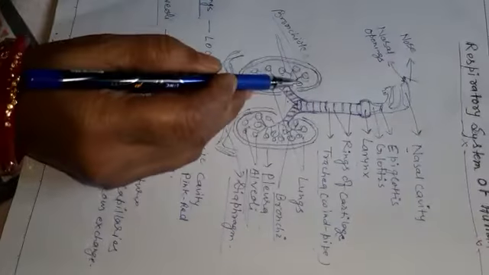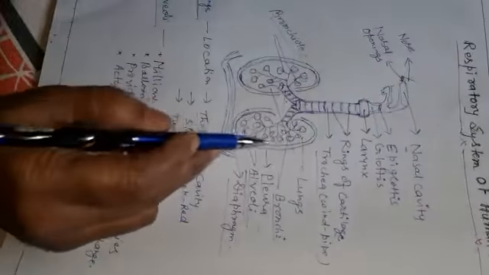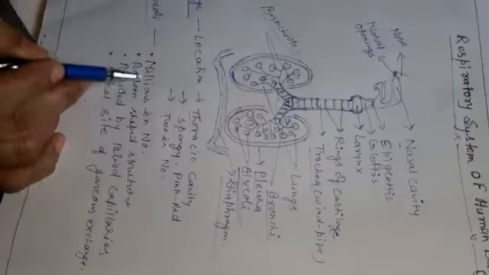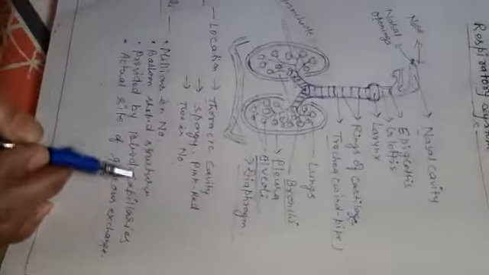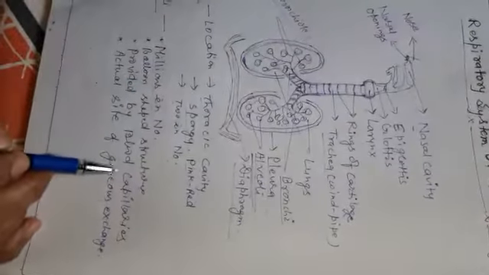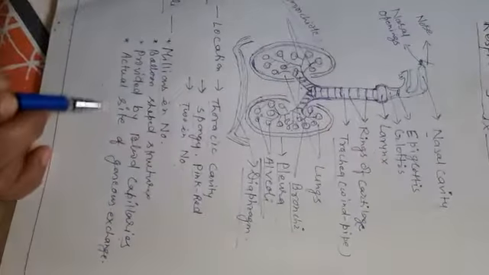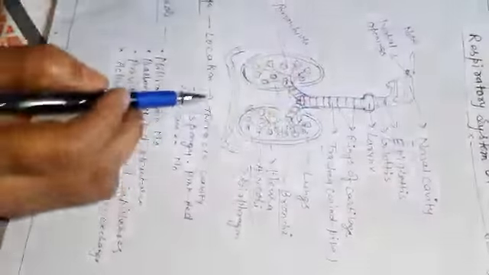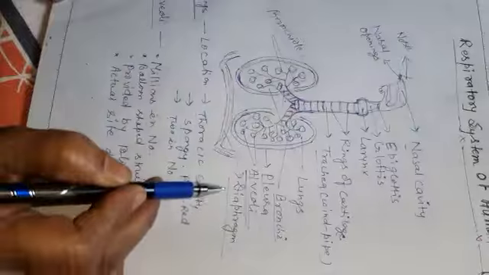These bronchioles finally enter a balloon-shaped structure, which is the alveoli. These alveoli are millions in number, balloon-shaped structures provided with blood capillaries, and they are the actual site of gaseous exchange. Below this structure there is a thick muscular sheet called the diaphragm.